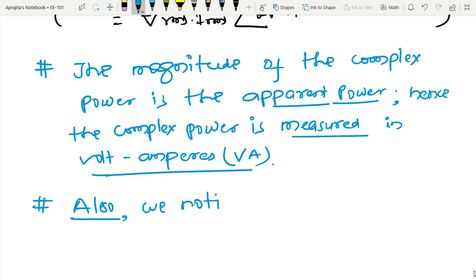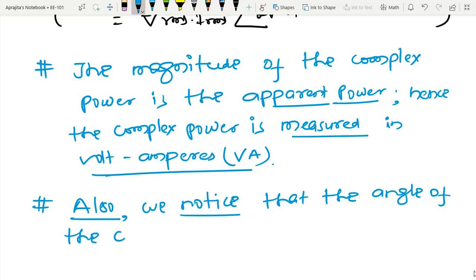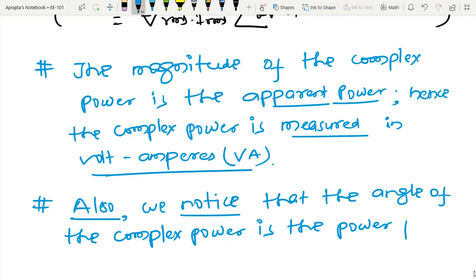We notice that the angle of the complex power is the power factor angle.